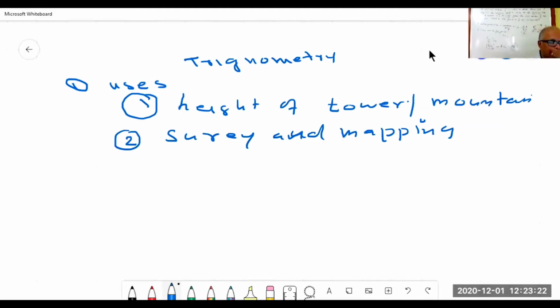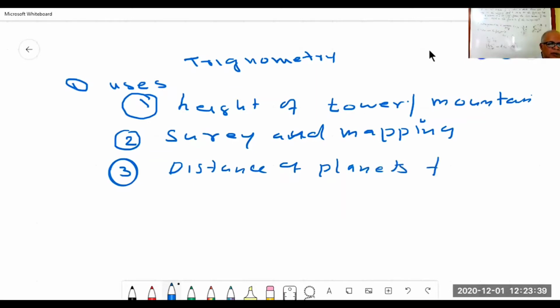The third one is measuring the distance of planets from Earth. And there are many phenomena I can't name. Even waves represent many things in physics and engineering.